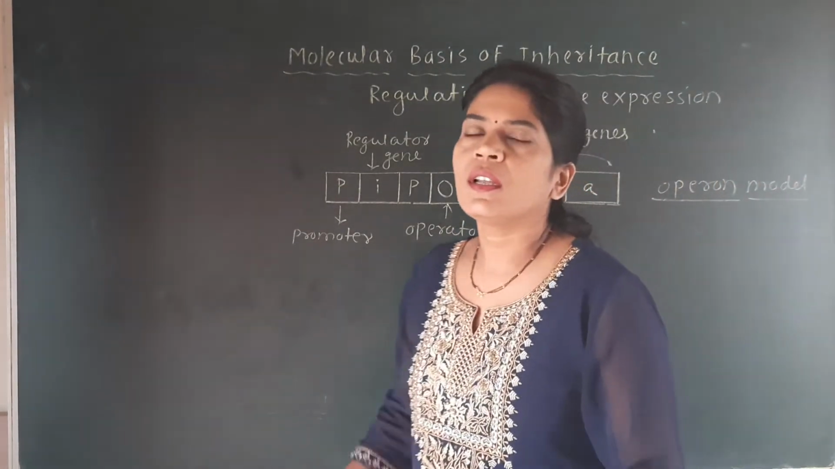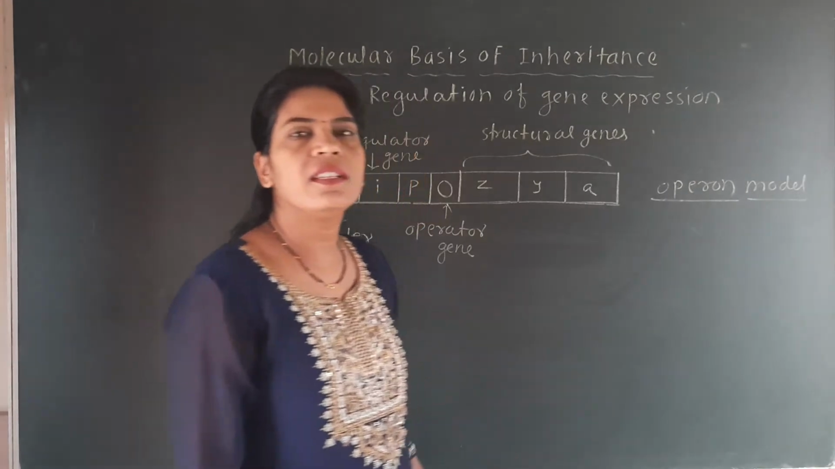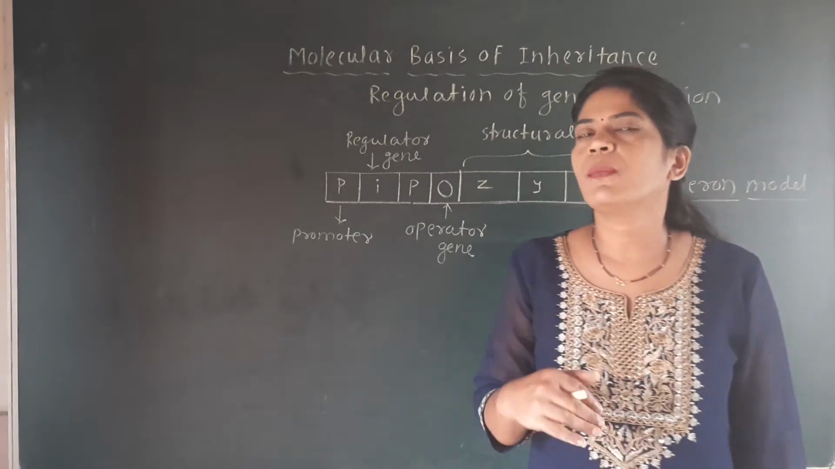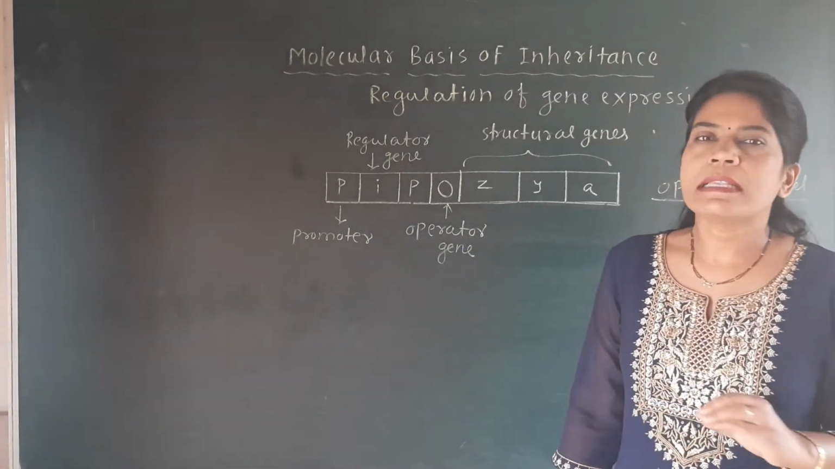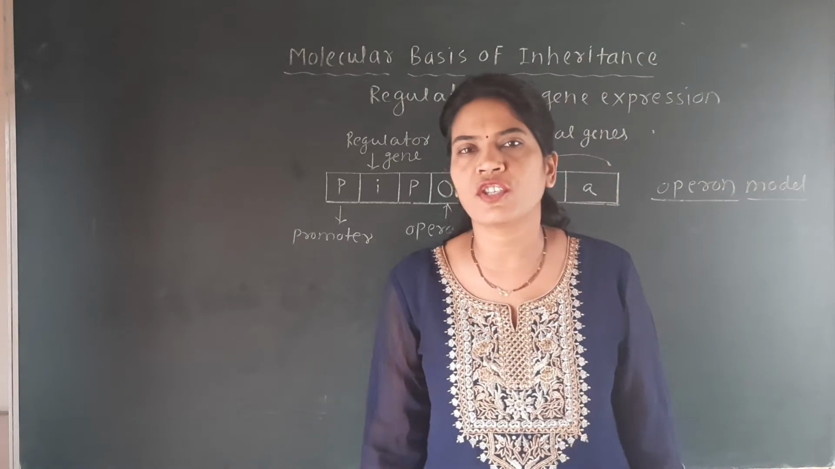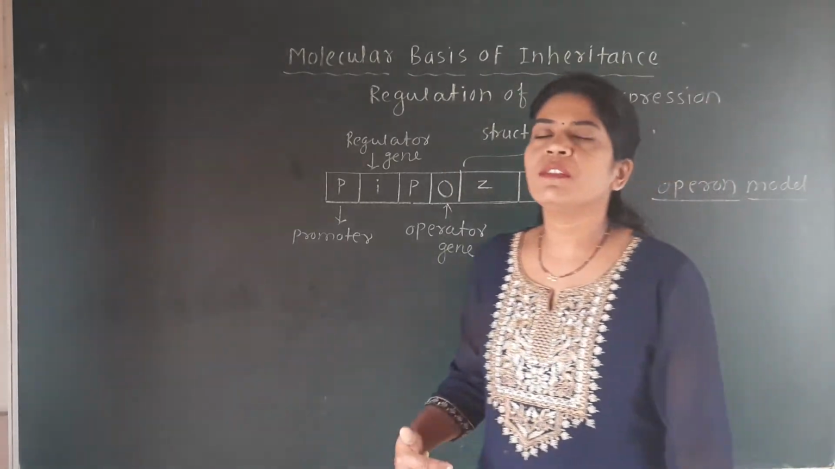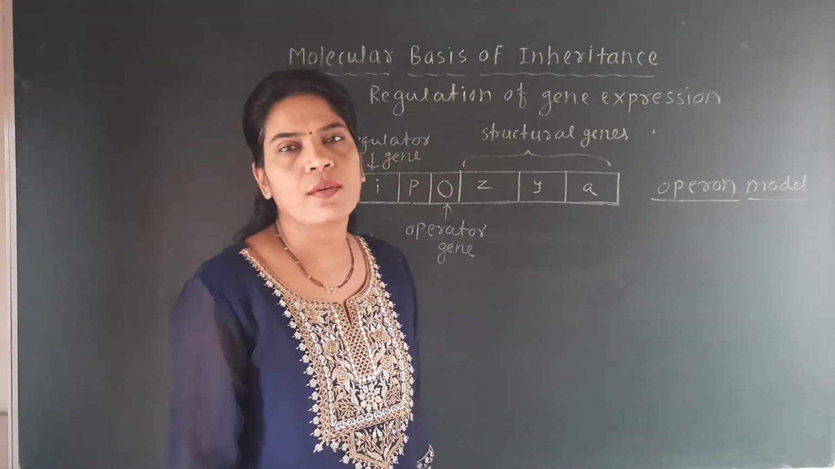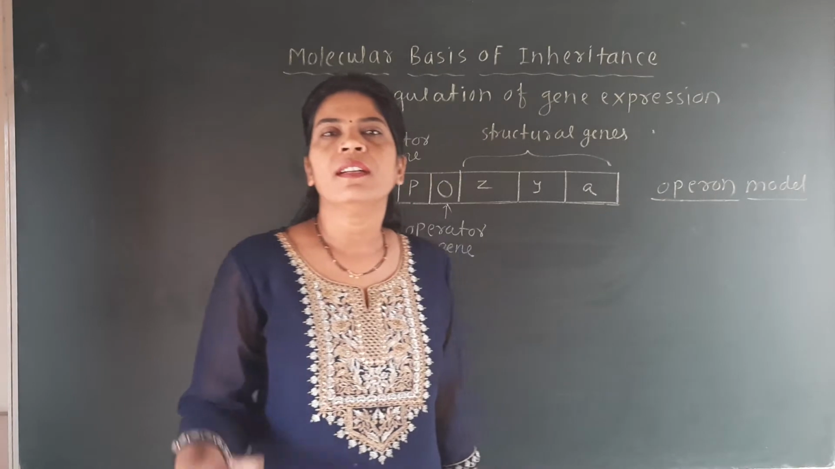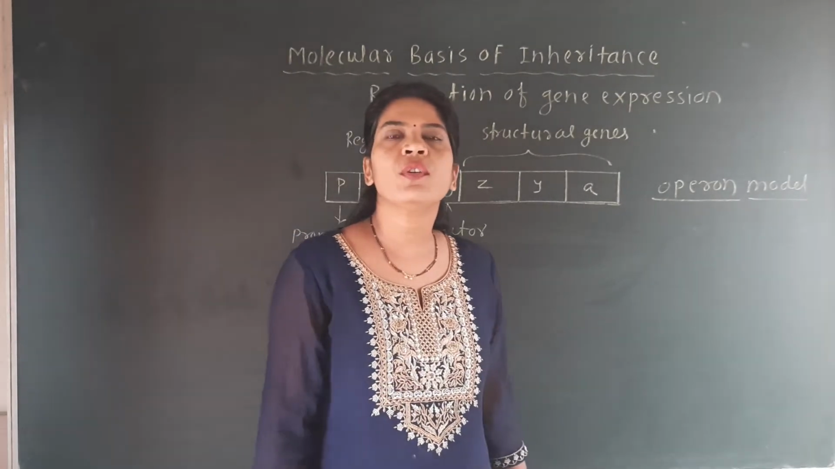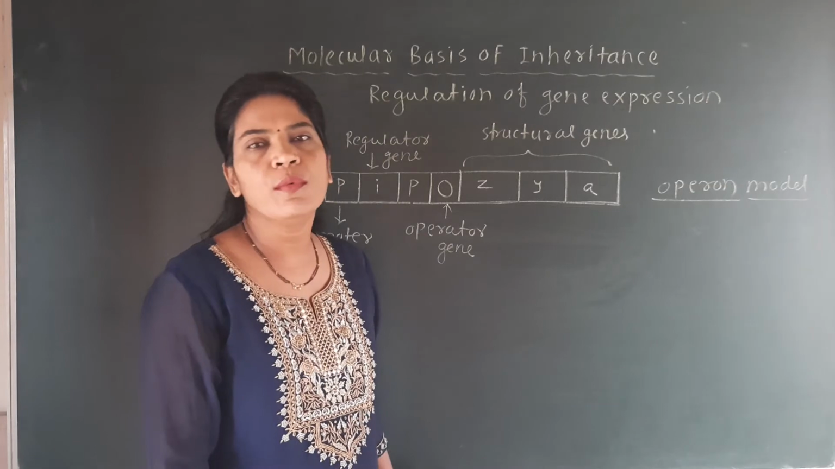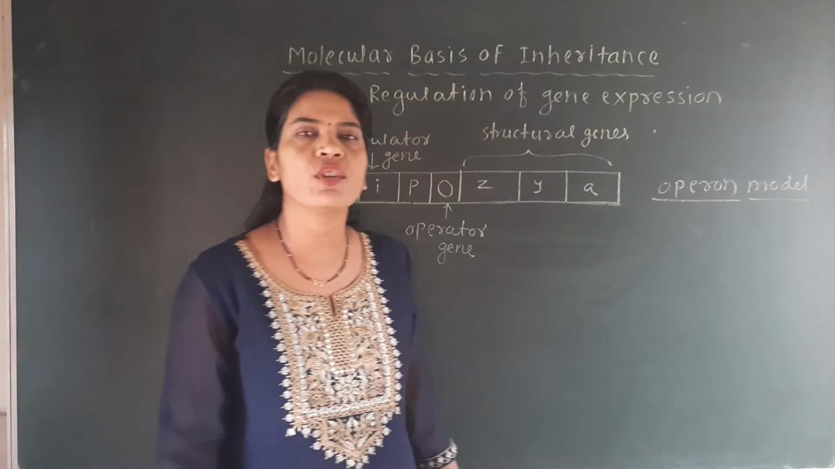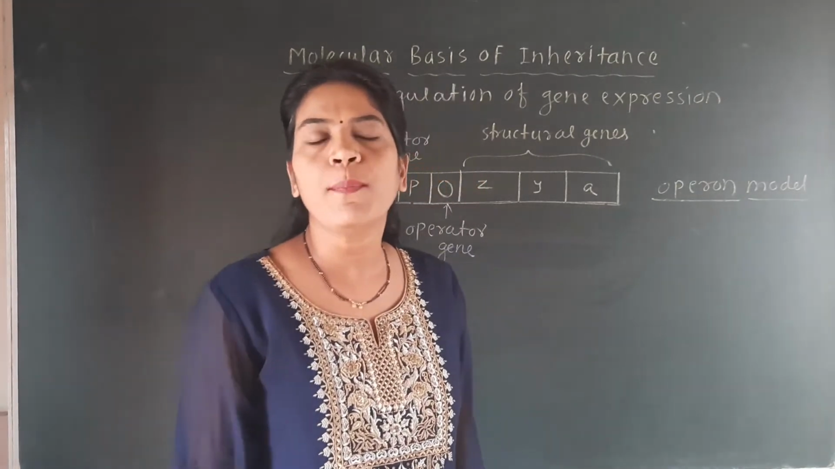Now here we have to see that these structural genes Z, Y, A are polycistronic structural genes, because in our previous lecture we have seen the concept of monocistronic and polycistronic genes. Polycistronic genes are the genes which are responsible for formation of more than one type of protein. And when the genes are responsible for formation of one type of protein, we call that a monocistronic gene. So these genes Z, Y, A are responsible for formation of more than one protein, so they are called polycistronic genes.